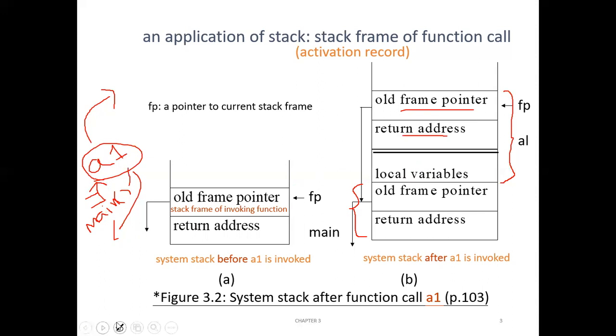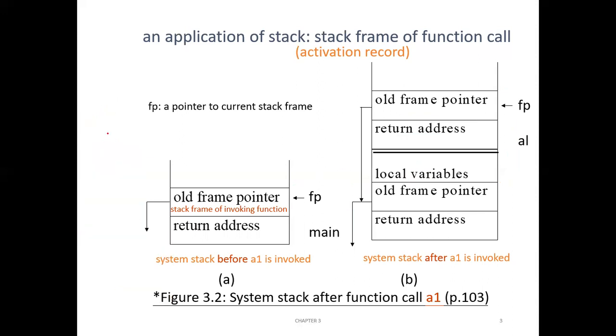So see, main function is calling the function A1. In main function, there may be some local variables. At one point, you are calling A1. So before calling A1, all these things are pushed into the stack: the frame pointer, which will point to the previous frame pointer of the function which called it. So who is calling A1? Main function. So it points to the main function's frame pointer, and also the return address.